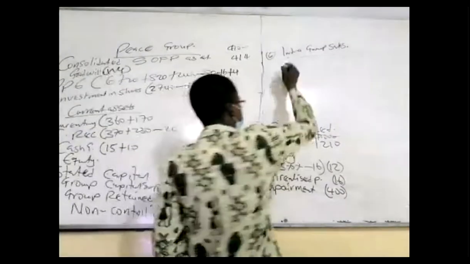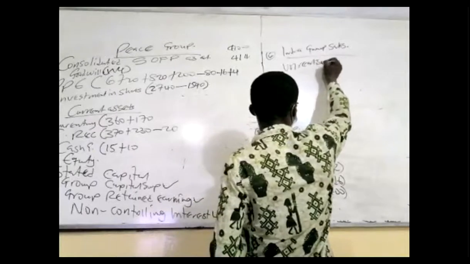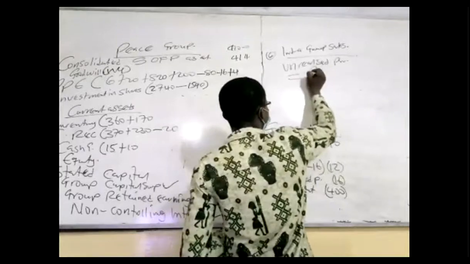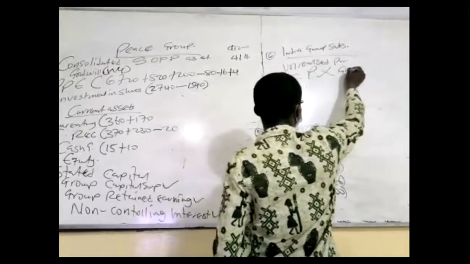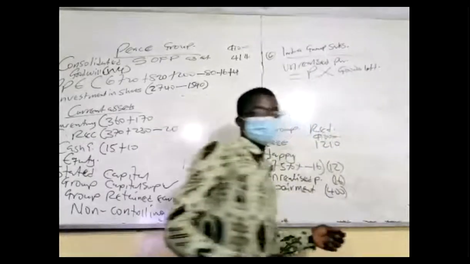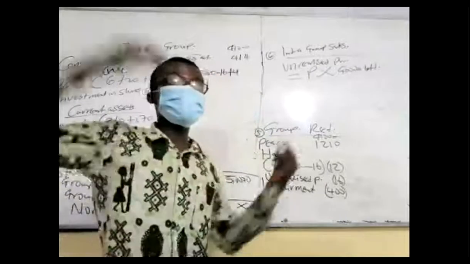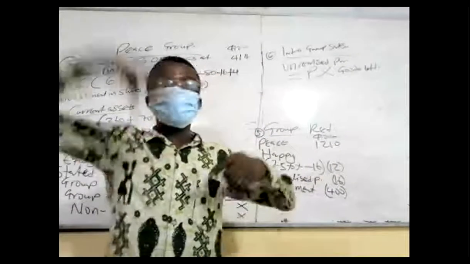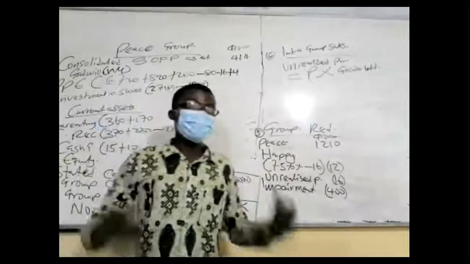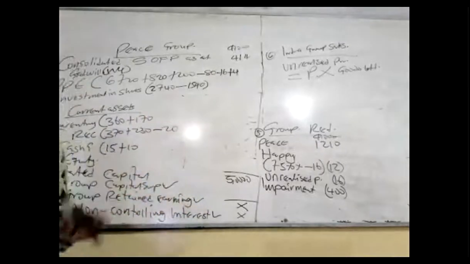So unrealized profit on the sale is equal to the profit percentage times the goods left in inventory. Goods left in inventory. That is all. So if the buyer has been able to pass on the goods to an outsider, outside the group, that one you don't need to make any unrealized profit. You get it? Good.